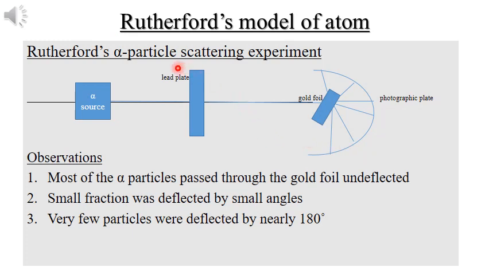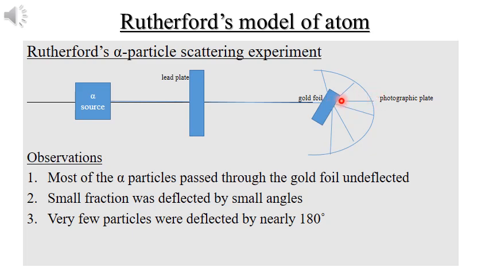Rutherford conducted an experiment to study the structure of atom. It is known as Rutherford's alpha particle scattering experiment. Rutherford and his scientists bombarded very thin gold foil with alpha particles. Alpha particle is a positively charged particle, and it was passed through a lead plate, and it was used to bombard the gold foil. And the result was quite surprising. Most of the alpha particles passed through the gold foil, left undeflected.